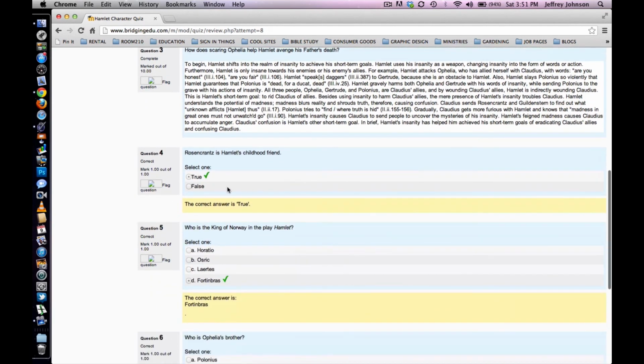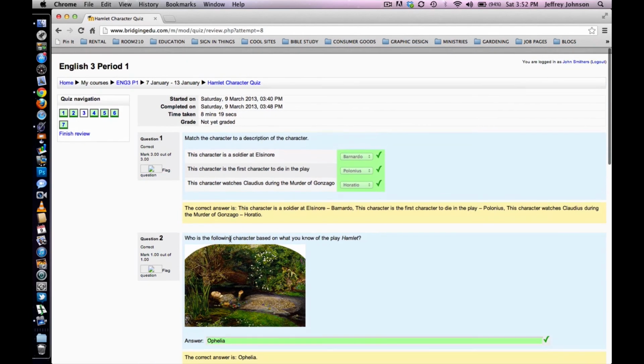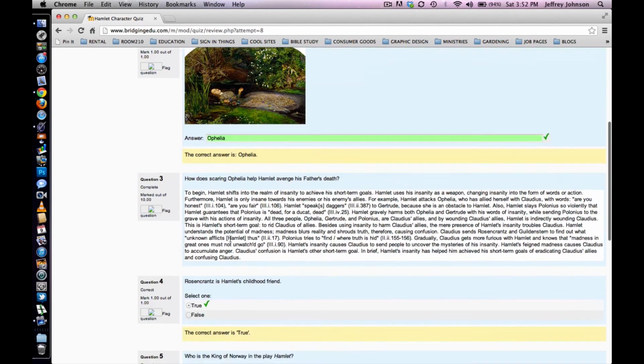Now these fields, like this green check mark, would be red X's if you answered the question incorrectly. So green check means you got it right, and a red X means that you got it wrong. So we can just scroll through our quiz. It looks like we did pretty well.